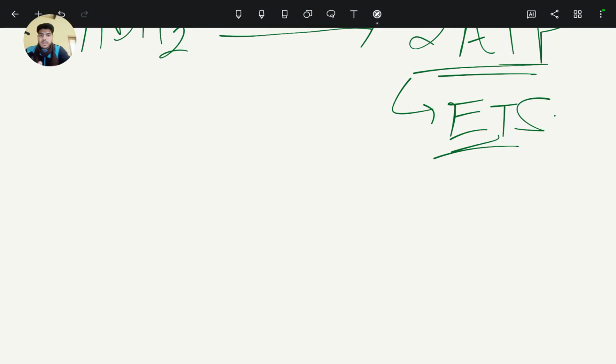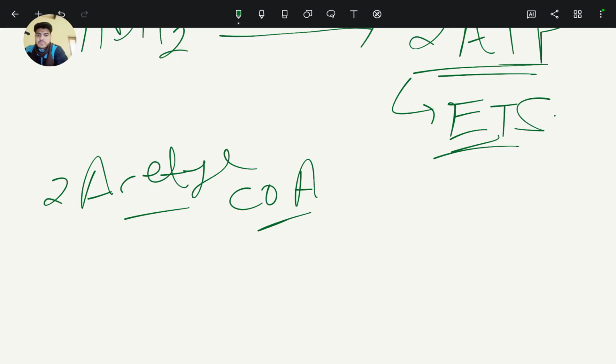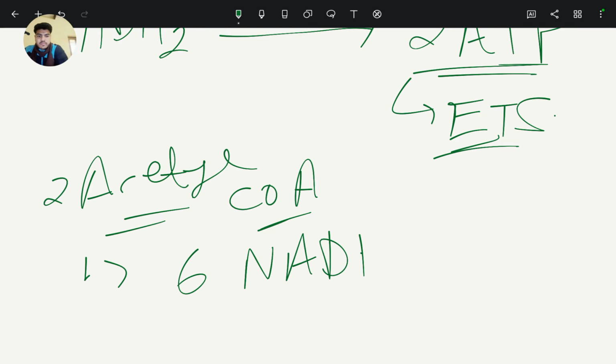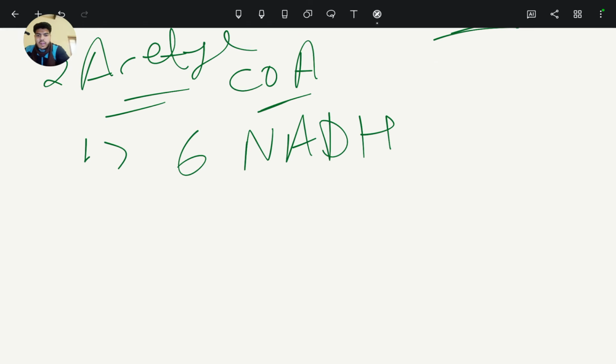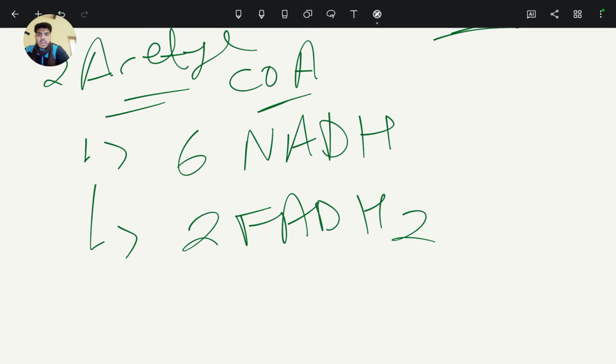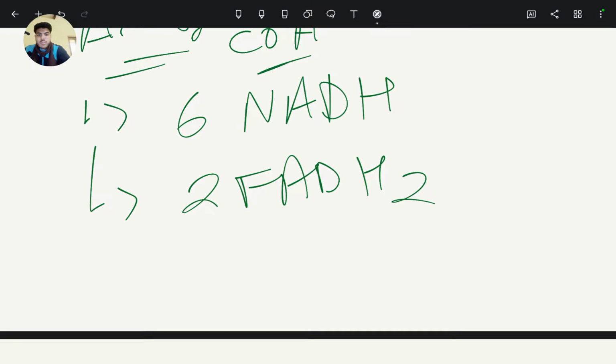So in the whole Krebs cycle, according to two molecules of acetyl coenzyme A, there is formation of 6 NADH and 2 FADH2.